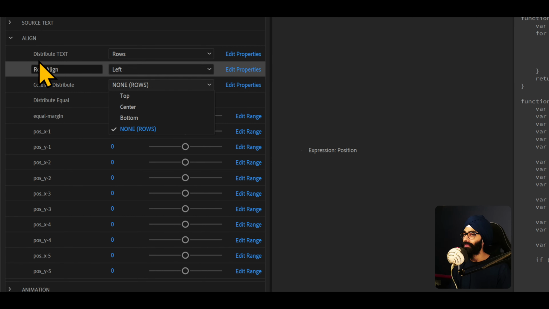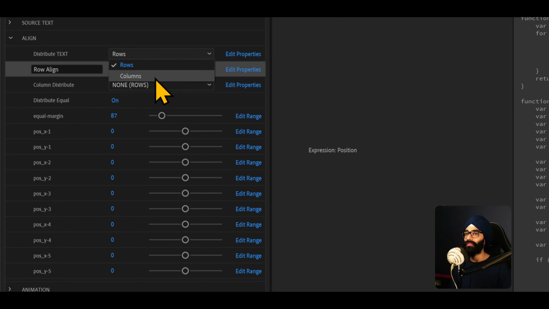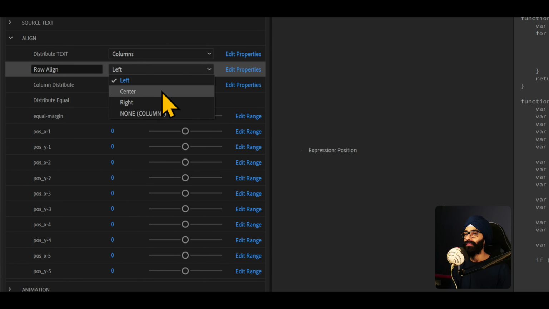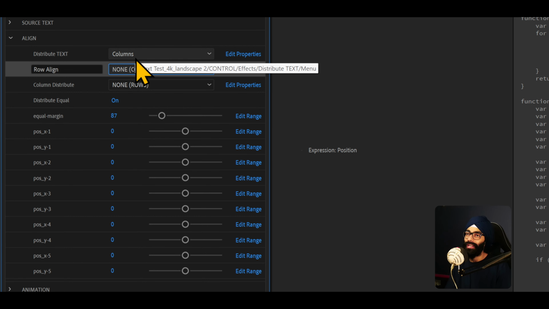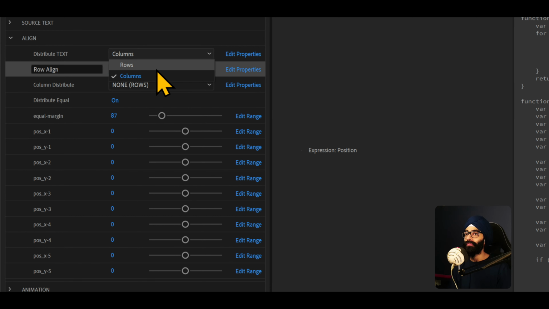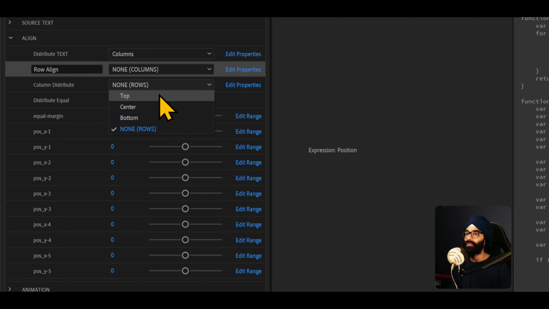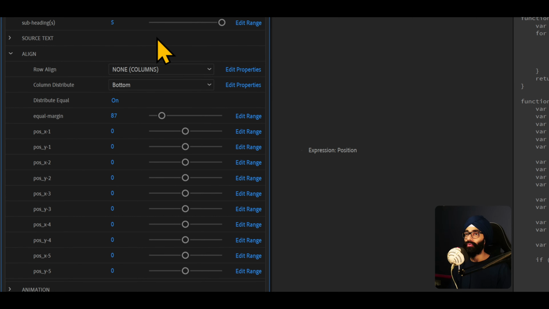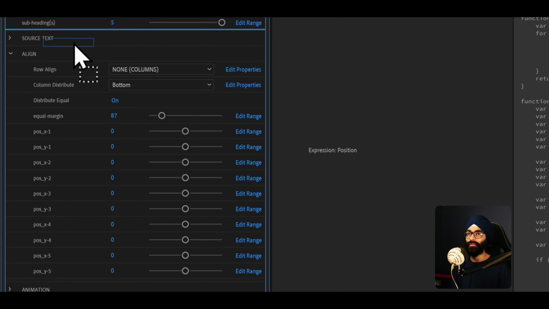But After Effects is not responsive. If I shift it to column here, you won't see left automatically become something here, but if I change to center or right, then it will go to none columns. So After Effects is not that responsive, I can't help it. If you're back at rows, so if you selected columns, you can come in here, it will still stay at none rows, but you can go to top, center, and bottom. But if this was at rows, oh my god, what did I do? Why does this go up?